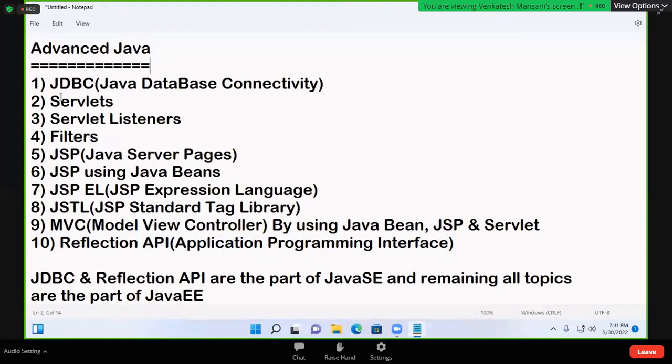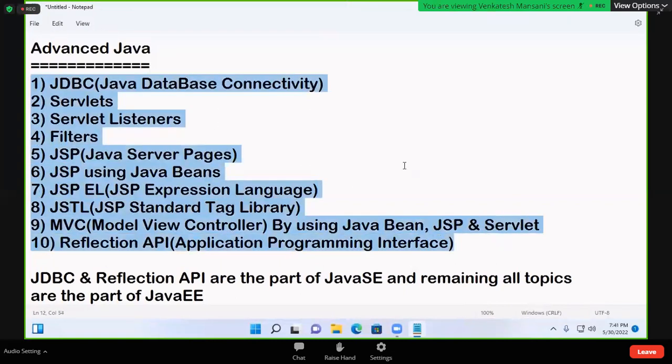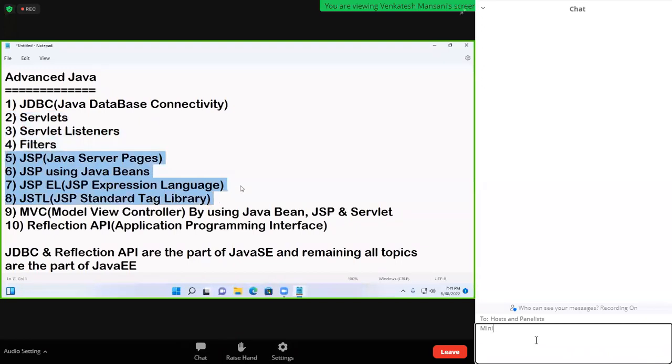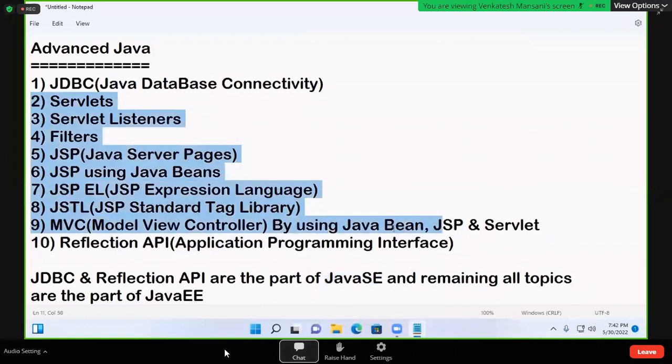In advanced Java, you are going to see these 10 topics. In these 10 topics, these 3 topics like Servlets, these 4 topics like JSP, I have given separately. The first topic JDBC and the last topic reflection API come under Java SE, and all the remaining topics come under Java EE, Servlets onwards up to MVC.